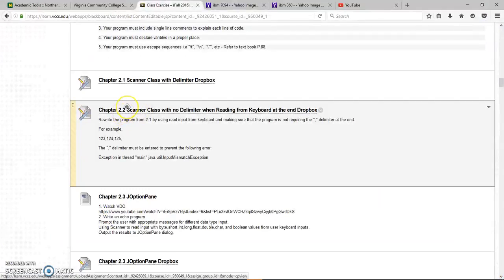Now for the class exercise 2.2, make sure you use Scanner to read from the keyboard, okay? And make sure that when you enter from the keyboard, you're not going to need that comma at the end, okay? Now currently we see that you have to have a comma at the end in order to prevent those errors. But the question for this one is, you have to revise your program to make sure you don't have to enter a comma at the end for it to work. Okay.